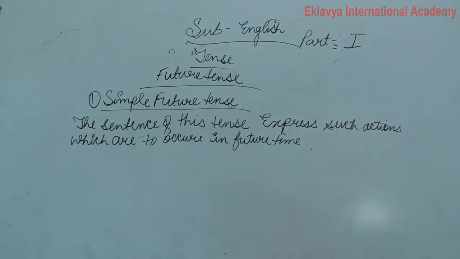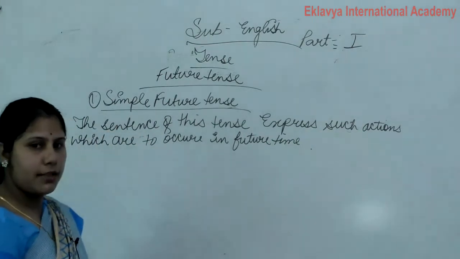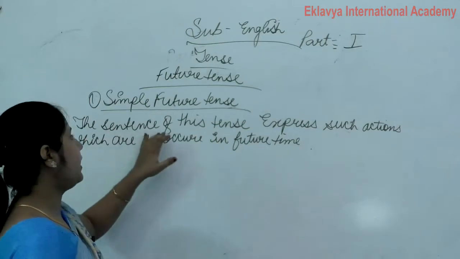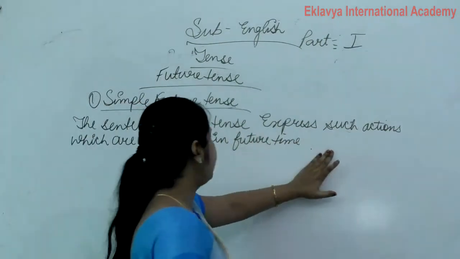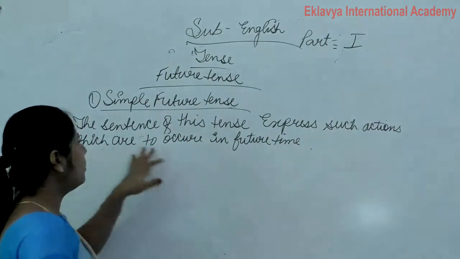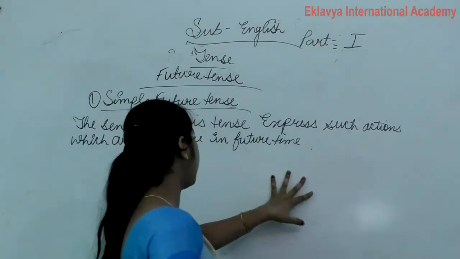Clear? So what is simple future tense? The sentence of this tense expresses such actions which are to occur in future time.